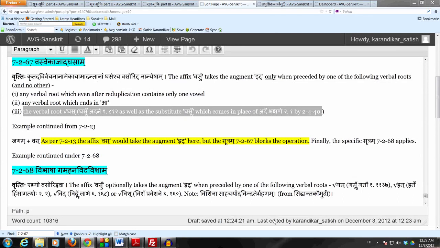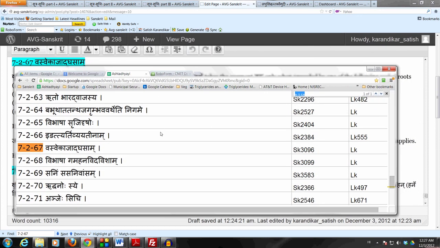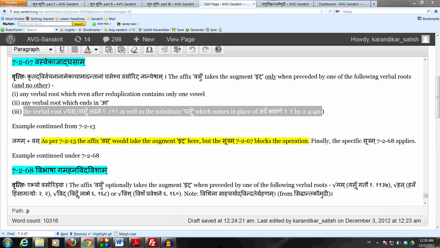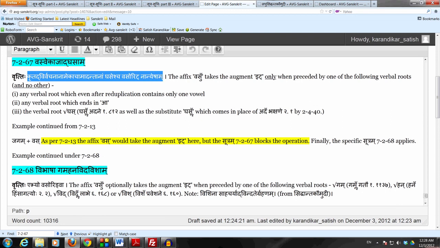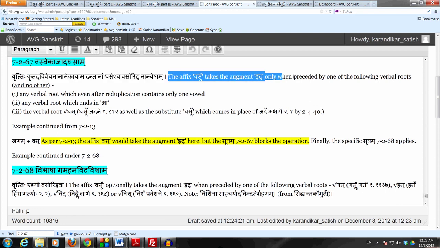Okay, so now let's see what 7.2.67 says. It says "Vasvekajad Ghasam". So it's Vasu Ekajad Ghasam. The Vartika Sutram says: Krita Dirvachananam Ekacham Adantanam Ghasescha Vasorit Nanyesham, which means that the affix Vasu takes the augment it only when preceded by one of the following verbal roots.